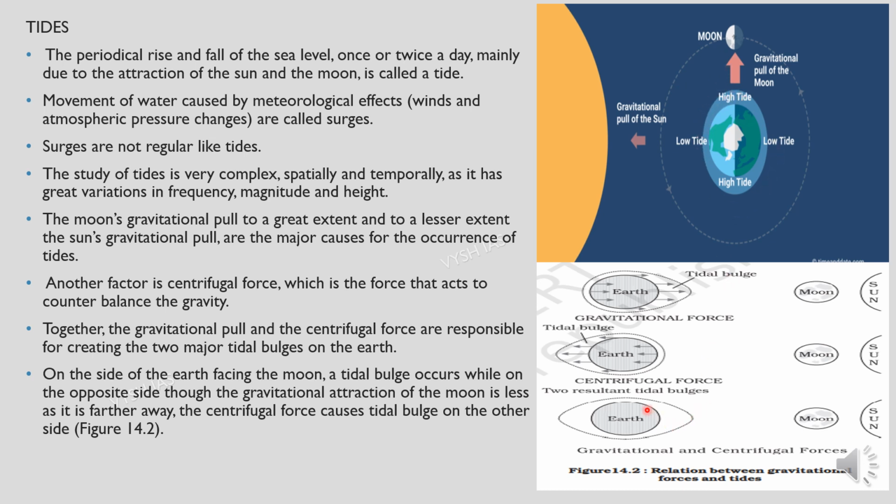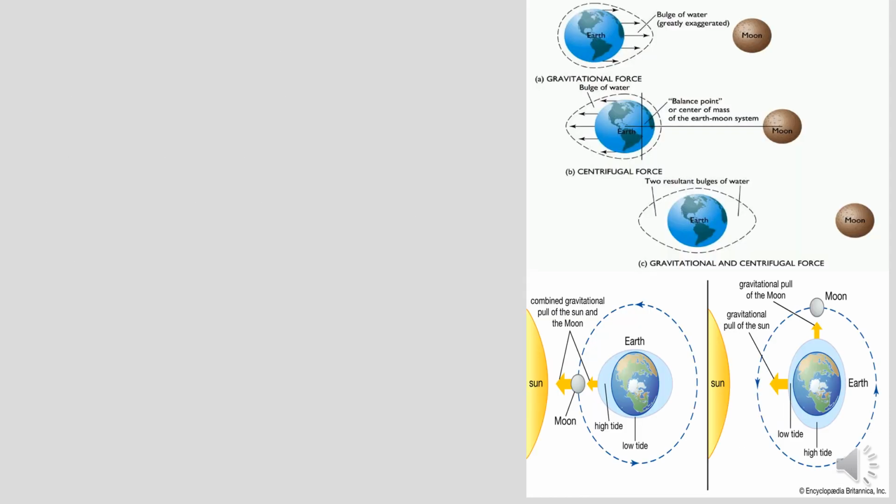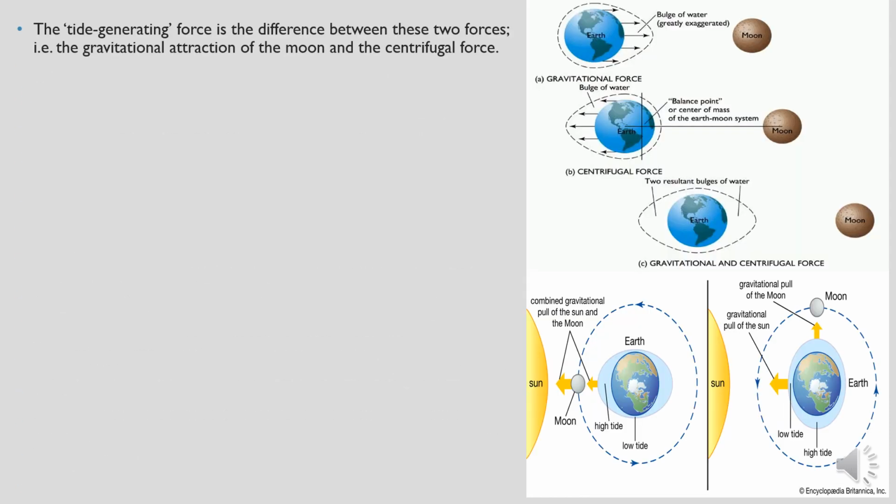So wherever it is pulling more, on the left and the right side, this region will face high tides, and here where you can see less distance, this is our low tide. So the tide generating force is the difference between the two forces, that is the centrifugal force and the gravitational attraction of the moon.